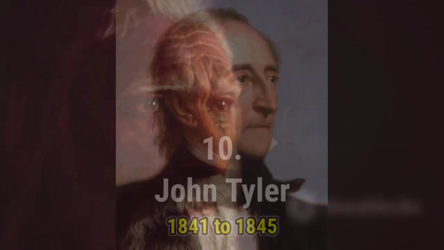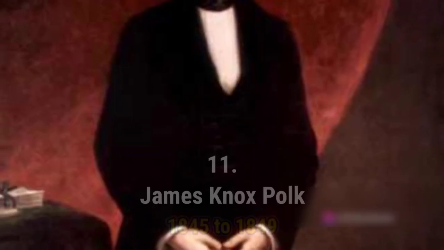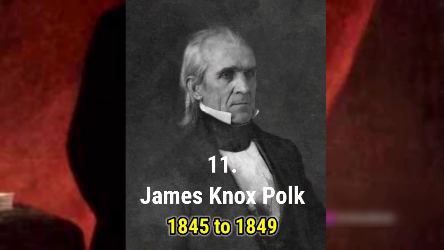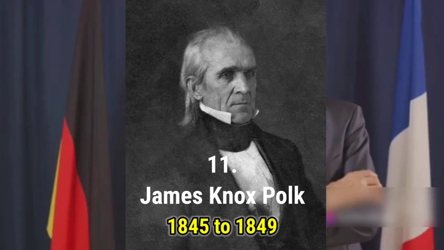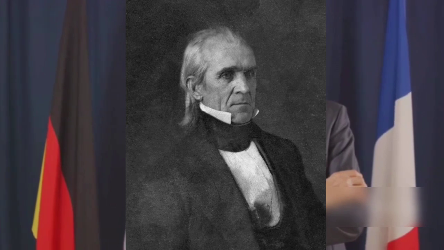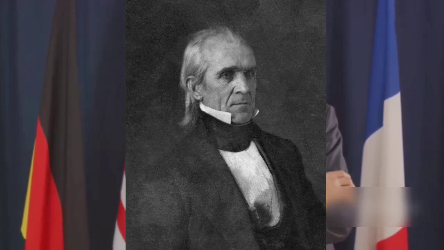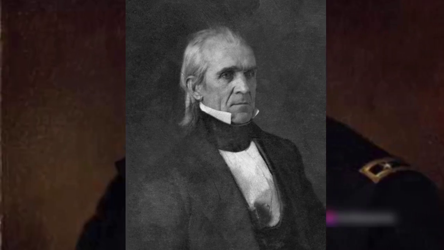His vice president John Tyler took over and became the first vice president to ascend to the presidency without election. James K. Polk, the 11th president, achieved significant territorial expansion, securing the Oregon Territory and winning the Mexican-American War. This added significant land to the United States but also intensified the debate over slavery.